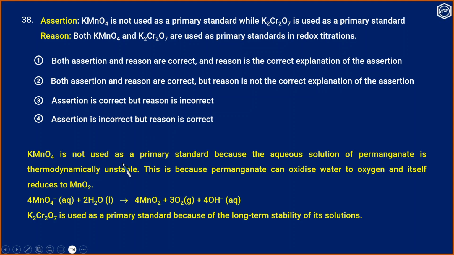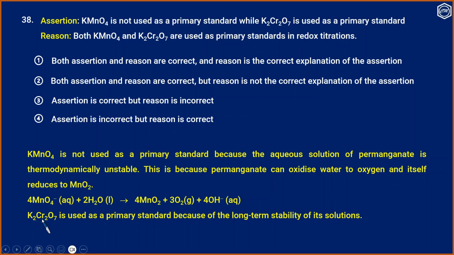KMnO4 is not used as a primary standard because the aqueous solution of permanganate is thermodynamically unstable. This is because permanganate can oxidize water to oxygen and itself reduce to manganese dioxide. So 4MnO4 minus plus 2H2O gives 4MnO2 plus 3O2 plus 4OH minus.